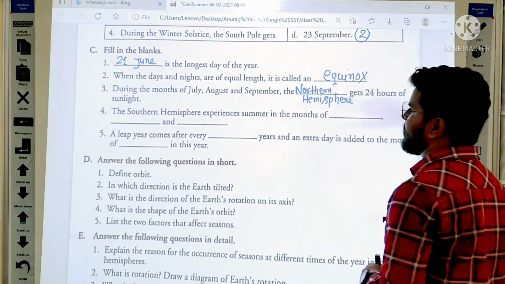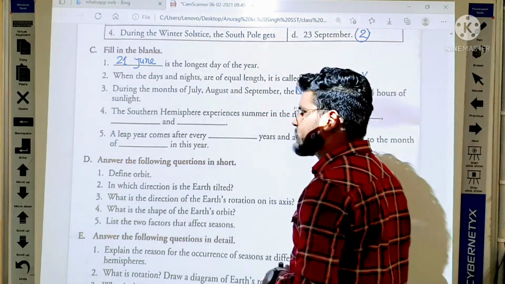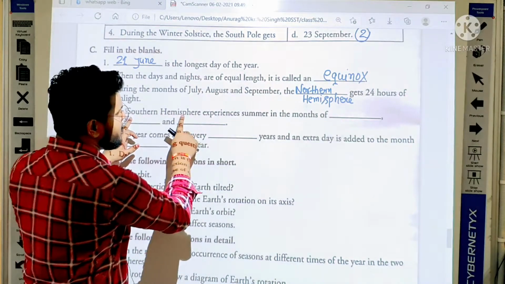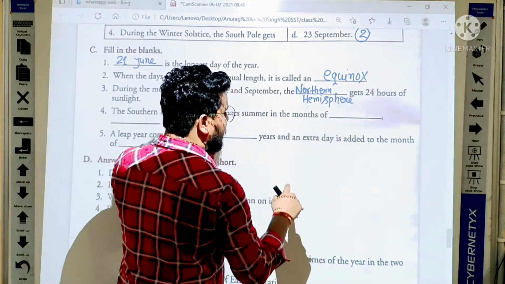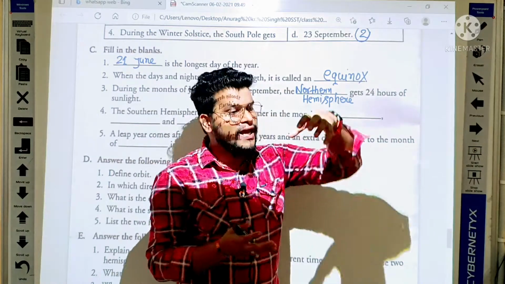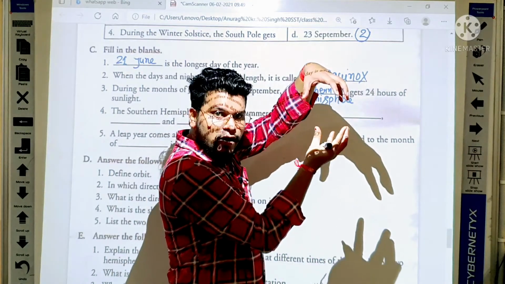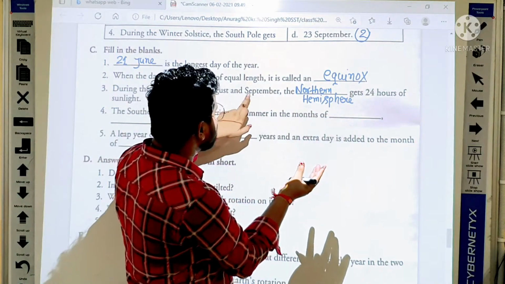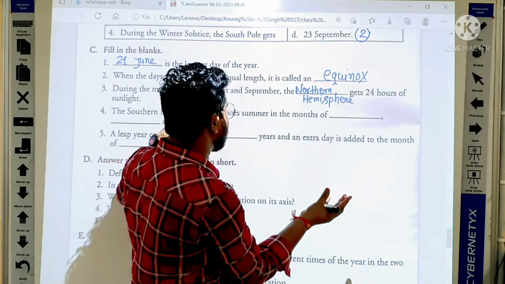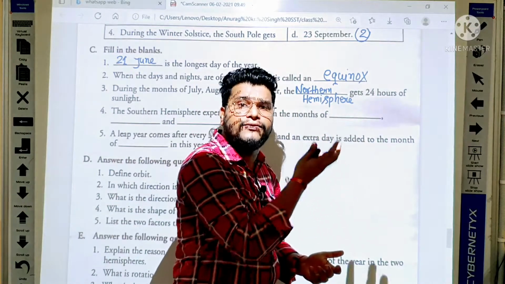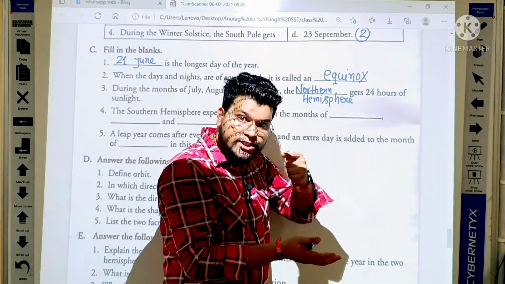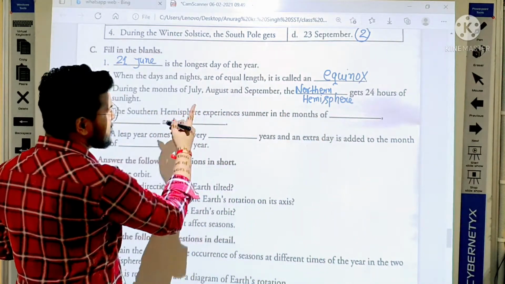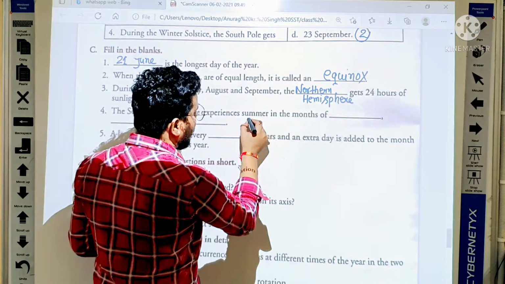Okay students, everybody is writing? Yes, everybody write down in fair notebook. Then after, the southern hemisphere experiences summer in the month of, yes, students, as we know, we have northern hemisphere and we have southern hemisphere. In the northern hemisphere, in July, August and September it gets 24 hours of sunlight. But in the months of January, February and March, what? The southern hemisphere experiences summer.